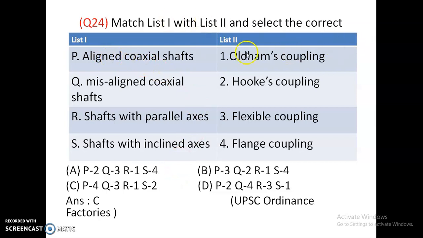Then match the following: shafts with parallel aligned coaxial shafts, misaligned coaxial shafts, shafts with parallel axis, shafts with inclined axis.